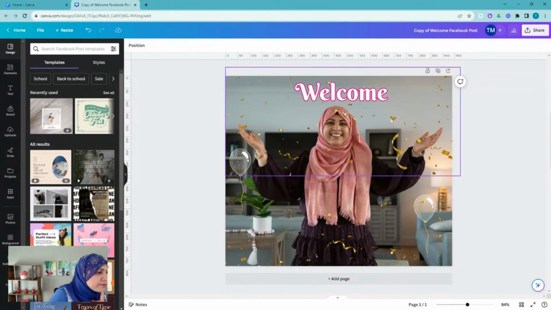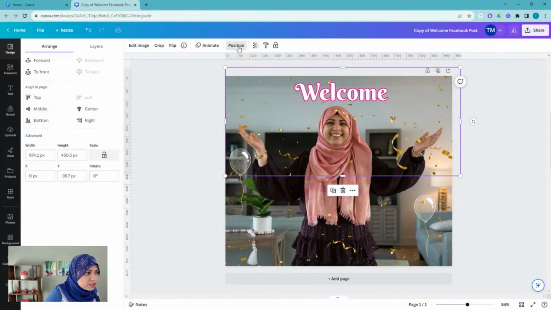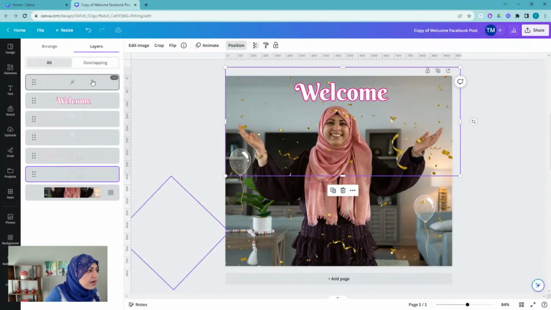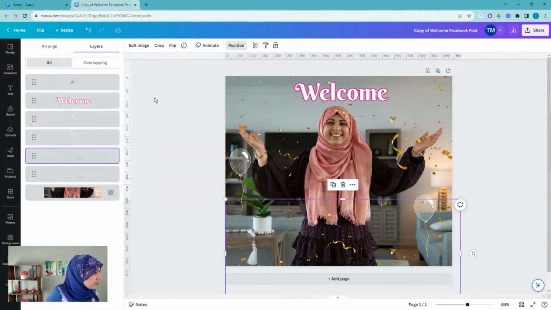Let's do this. Okay, so you can click on any element on here. So if you want to see what is on this page, you can click on this position button at the top and you can look at layers to kind of see what you have on here going on. Interesting. There is something over here that we're not even using. Very cool. Okay, so I'm going to go back. Let's not get distracted, Timmy. Okay, so these are the things we have.